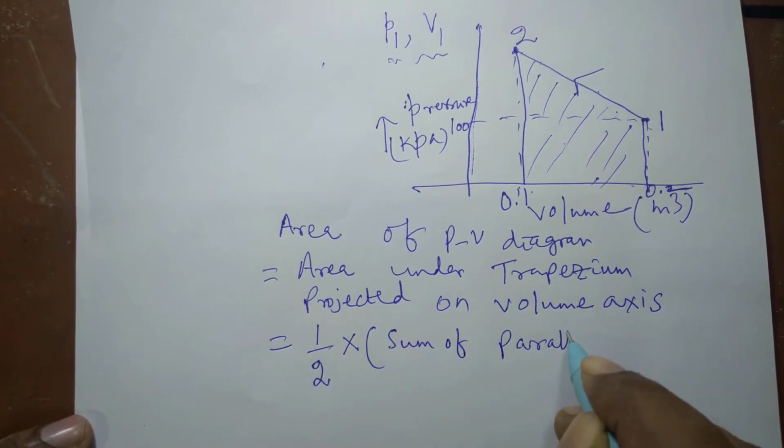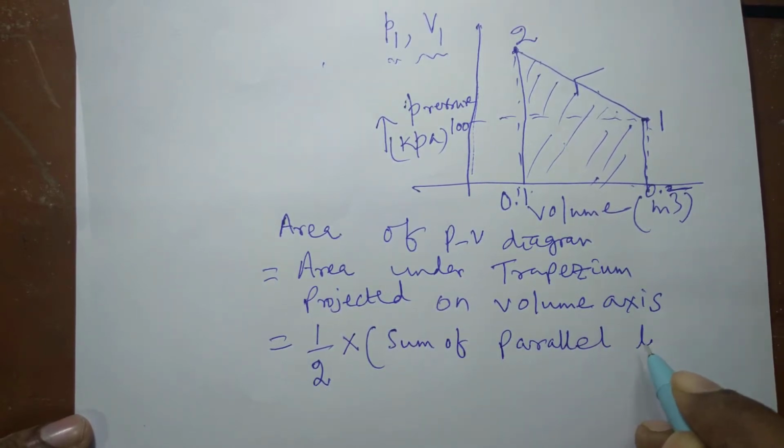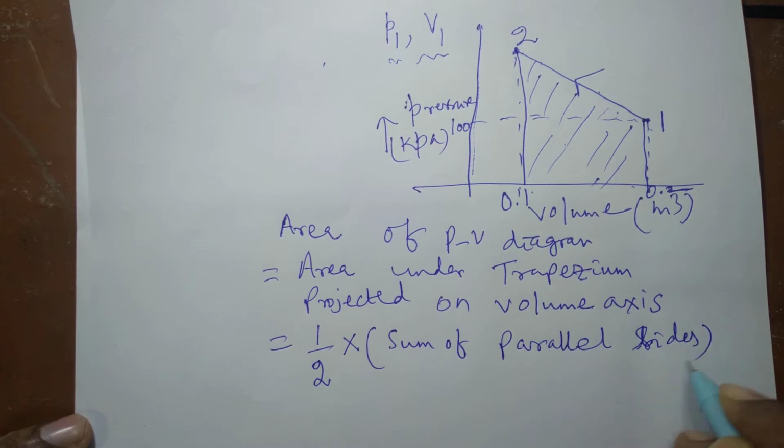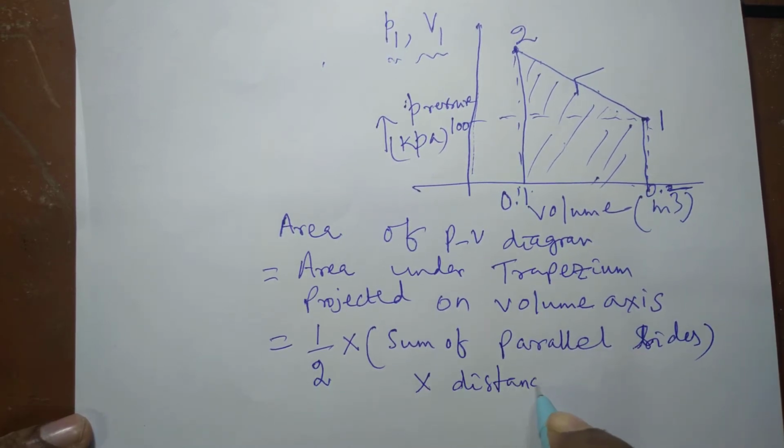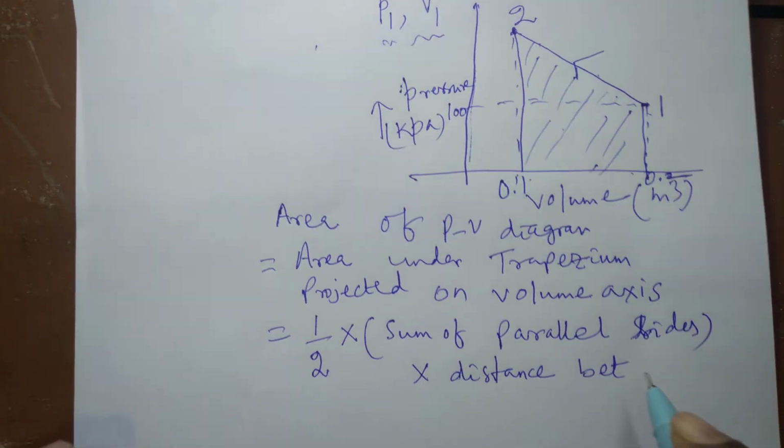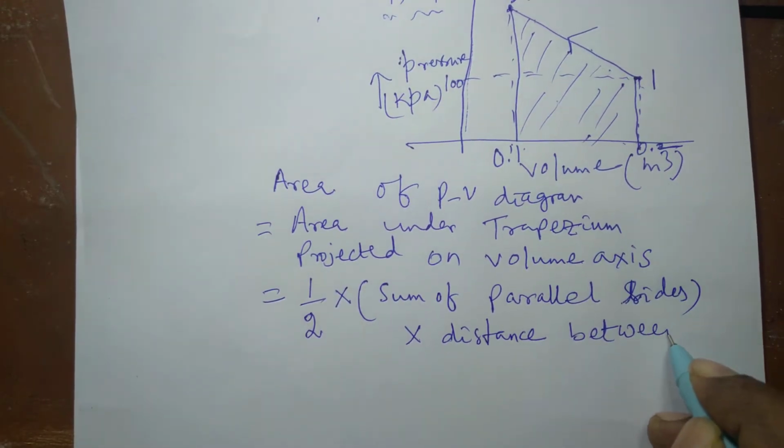sum of parallel sides into distance between parallel sides.